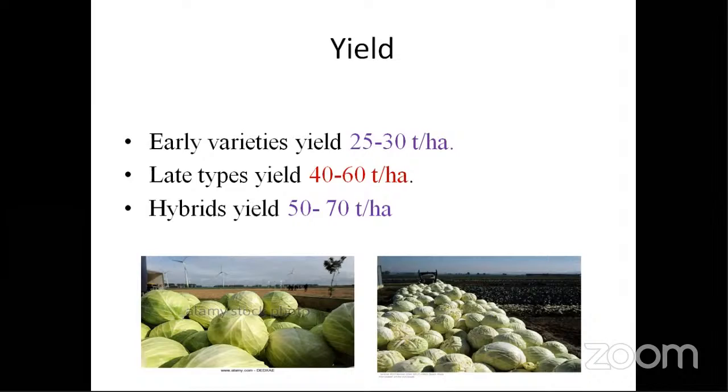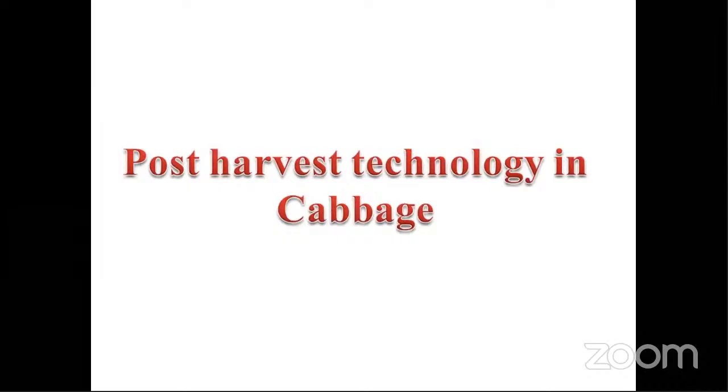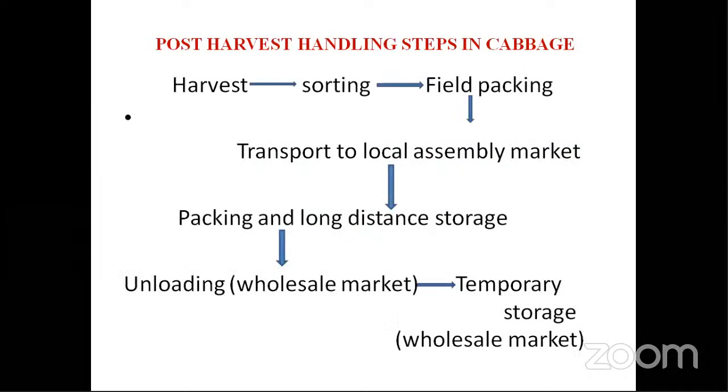Late types are 40 to 60 tons, and hybrids are up to 70 tons yielders. And coming to post-harvest technology, so we know for handling and the complete cropping, even for onion, post-harvest technology was very important, where you have to take the onion, leave only 2.5 centimeters at the stem region, and then dry, cure it.